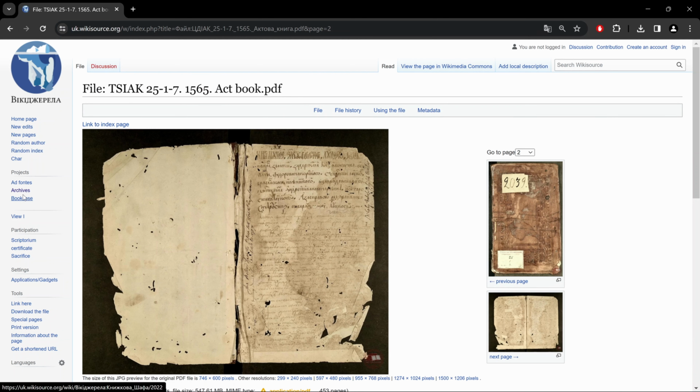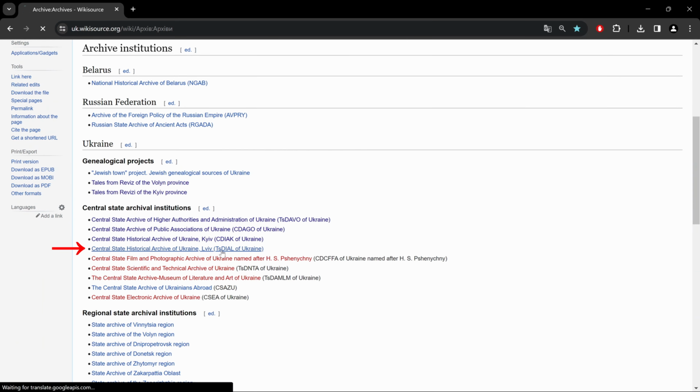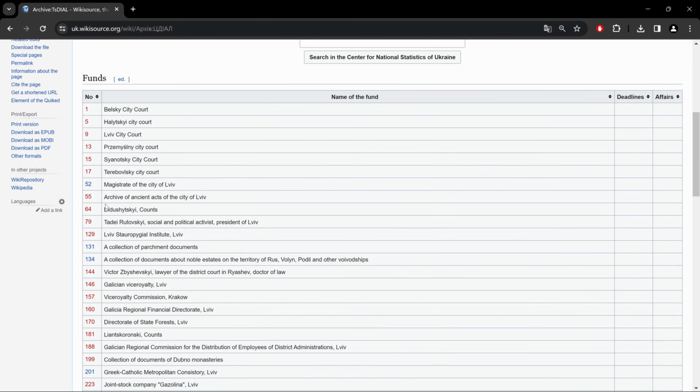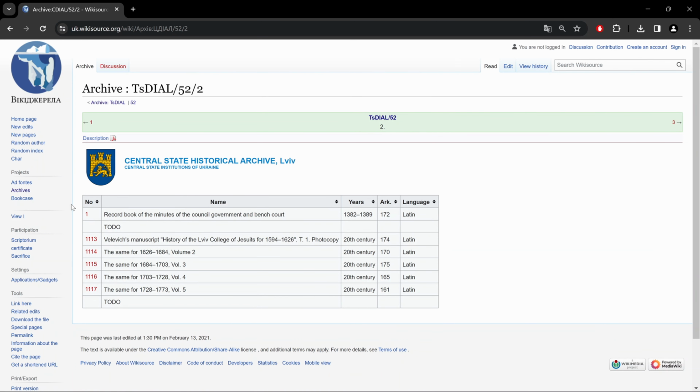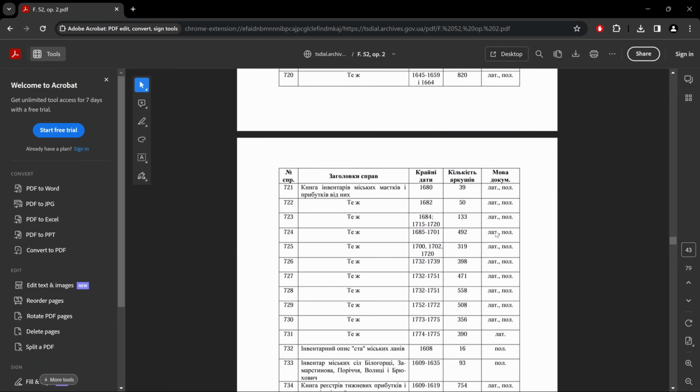Okay, let's go back to our archives page and let's go down to TS Dial. Here, again, most of them are red. Let's look at a few of the blue ones. Description 2, all red, but up here we have a link description, which brings you to a case index for font 52, description 2. And if we scroll down, we see up here we have our case number, case title, year or year range, number of pages, and language or languages of document.